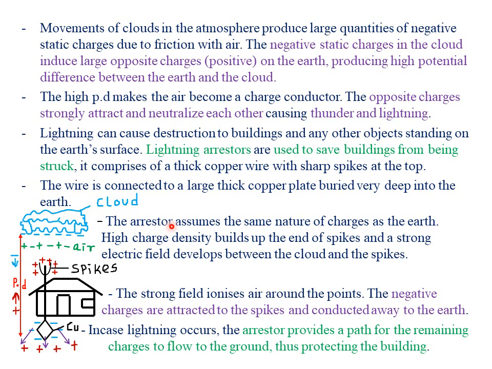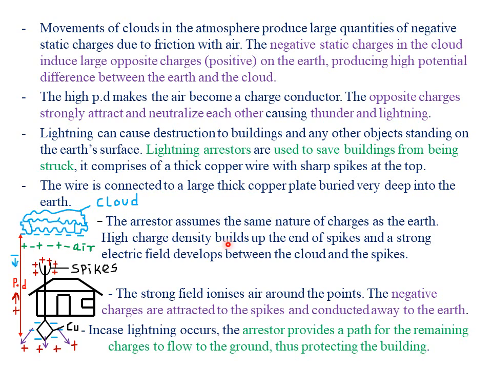Then the arrestor assumes the same nature of charges as the earth. So we have said that the earth has been induced by positive charges from the cloud. So because the earth is positively charged, the arrestor will assume the same charge. So if the earth is positively charged, the spikes of the arrestor are also going to be highly positively charged, because remember the arrestor is directly connected to the surface of the earth. So the arrestor assumes the same nature of charge as the earth.